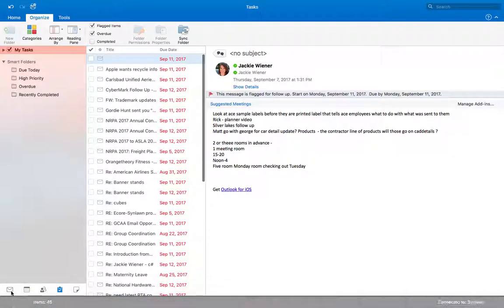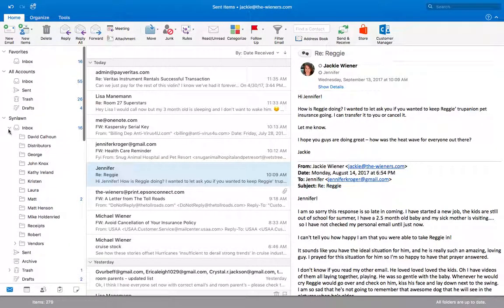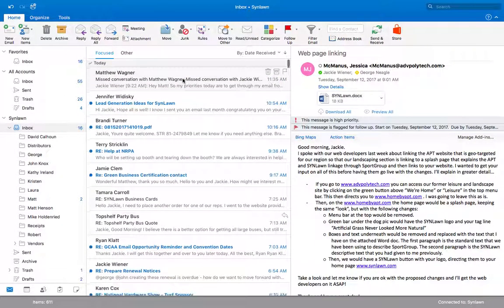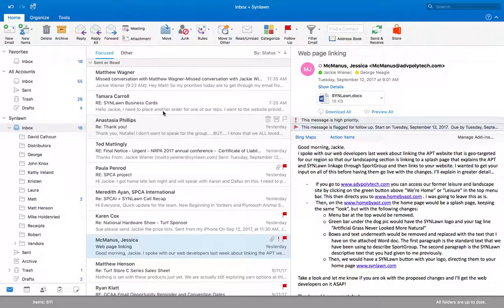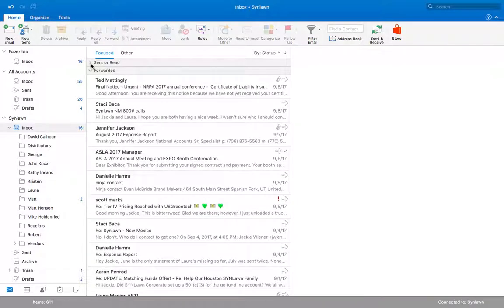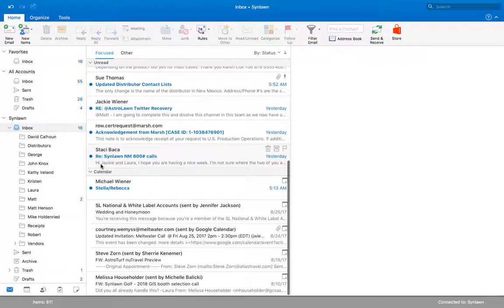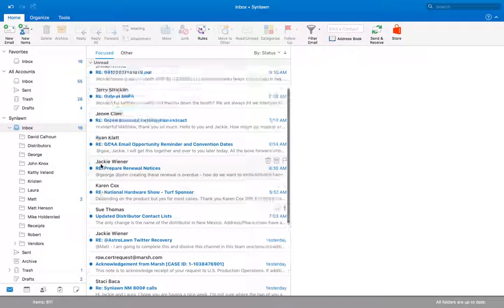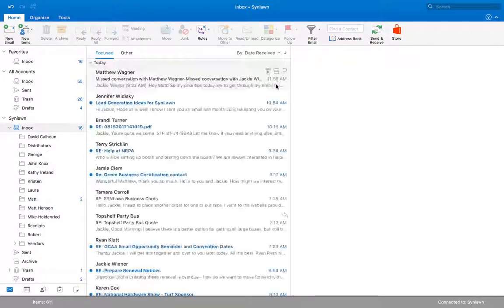So I basically start my day in email like most of you do, and I come up to my inbox and I have it sorted by date received. Sometimes I will also sort it by status, in which case I can just go down and look at whatever is unread. And this is for Mac. For PC, I do it a little different. Maybe I'll make a video for that one too. But anyways, in this case, I'm going to just do it by date received.